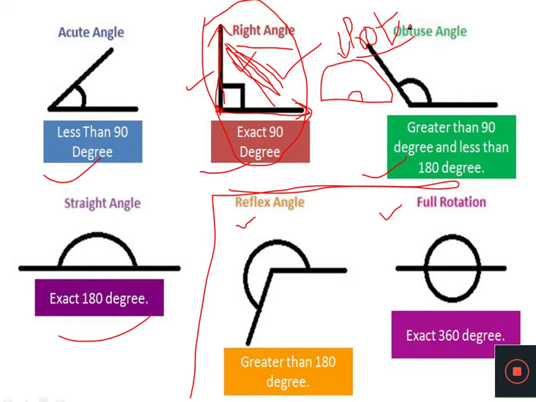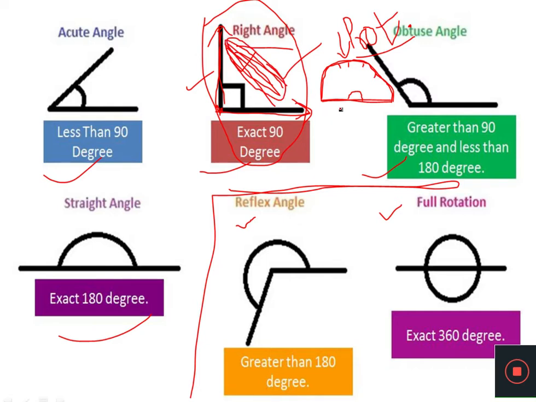Now I am unable to write the full name over here. By using this instrument we can measure this space between two rays.